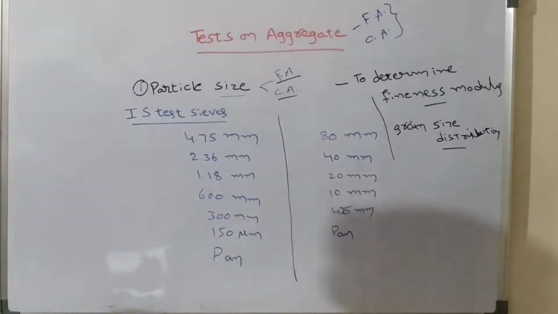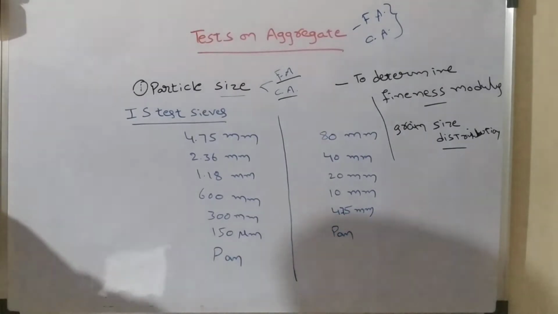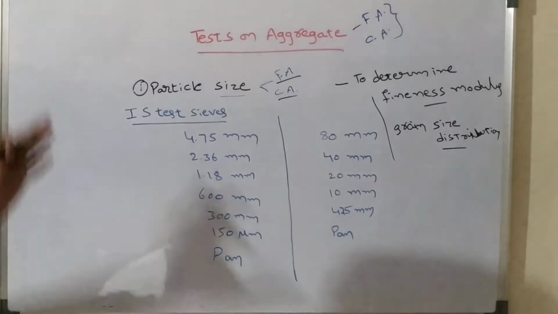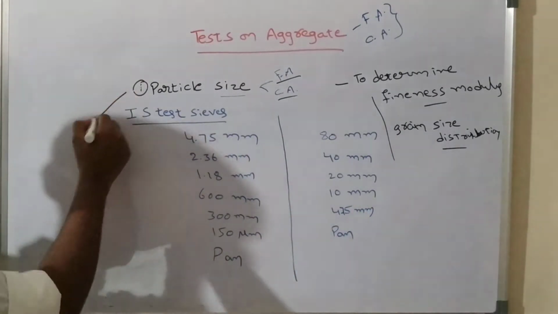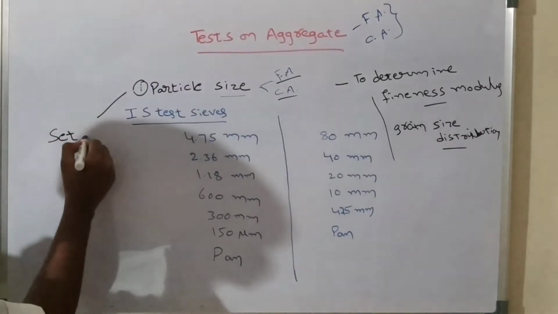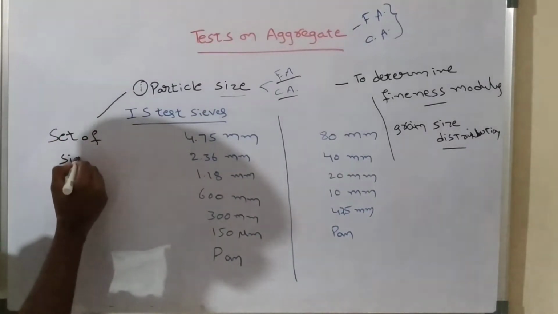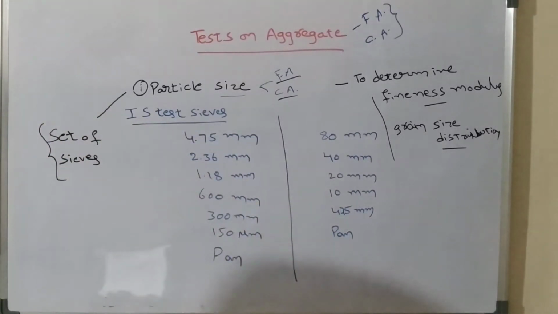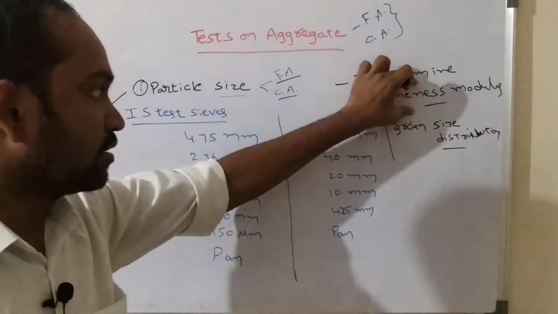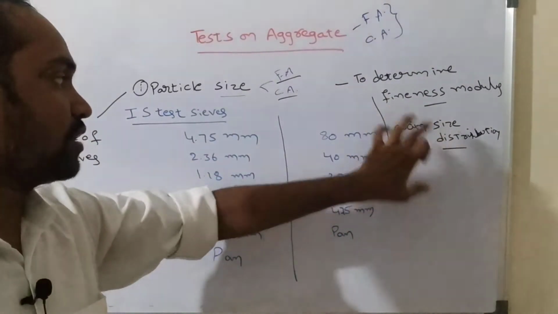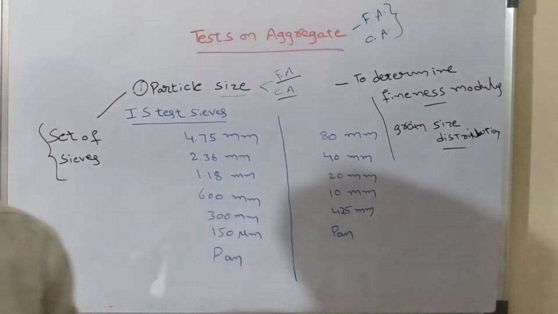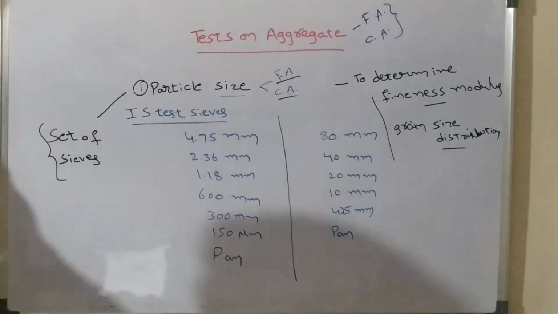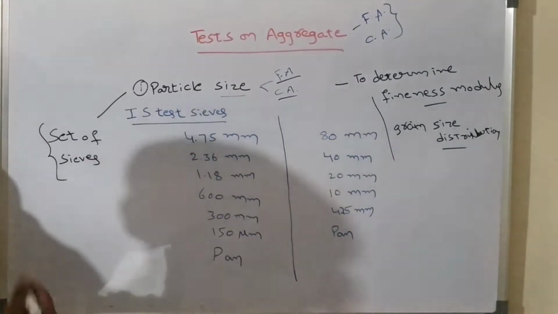Okay? And this particle size test is conducted by using a set of sieves. Understand? By using a set of sieves we can conduct this test. It means we can measure the fineness modulus of the aggregate and also the grain size distribution within the aggregate. So first of all we have to take a set of sieves.